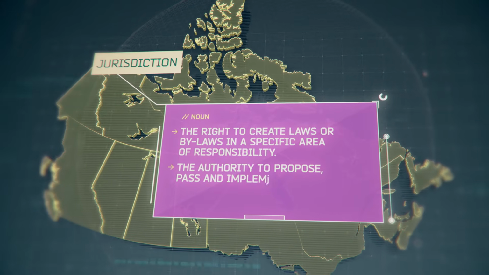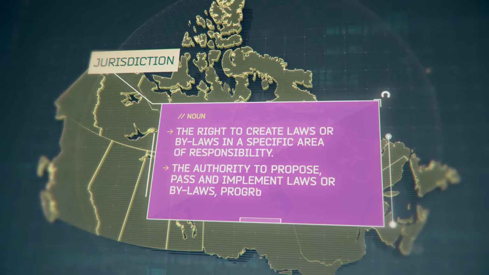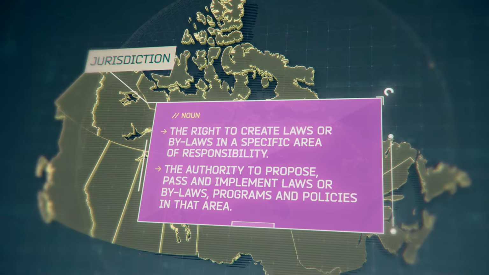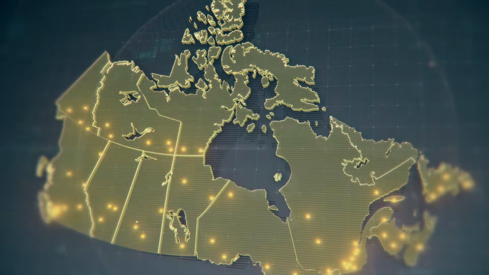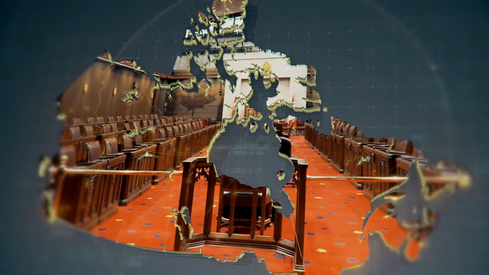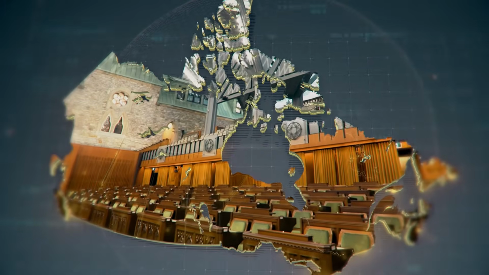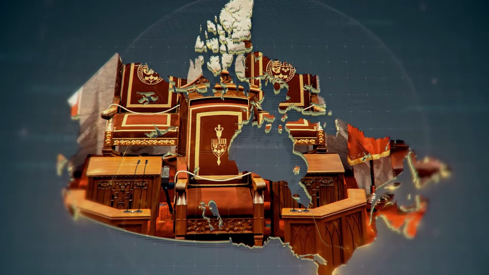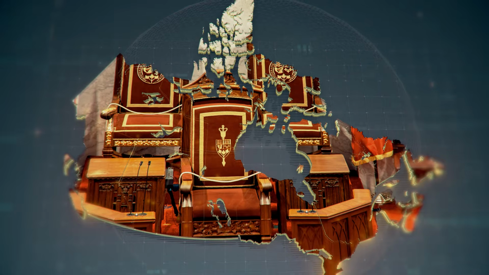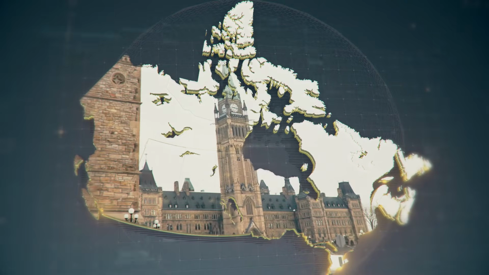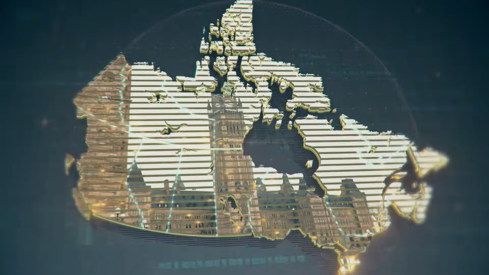This gives a government the authority to propose, pass, and implement laws or bylaws, programs, and policies in that area. At the federal level, Canada's Parliament, composed of the Senate, the House of Commons, and the monarch represented by the Governor-General, is at the heart of this process. As the legislative branch of government, Parliament makes laws and holds the government accountable to Canadians.